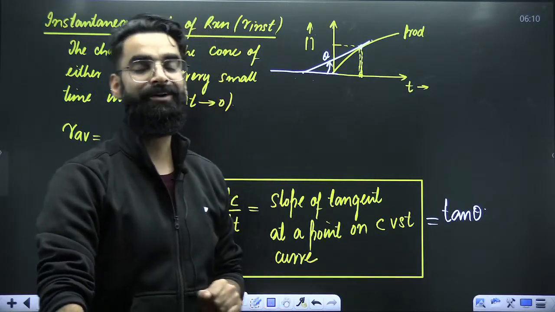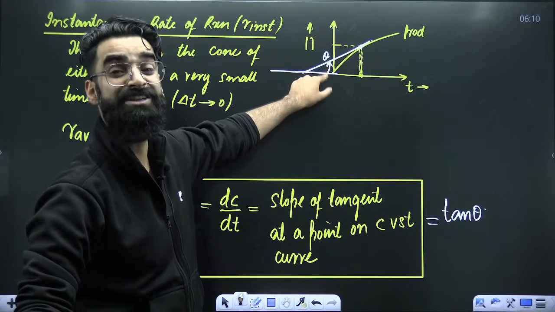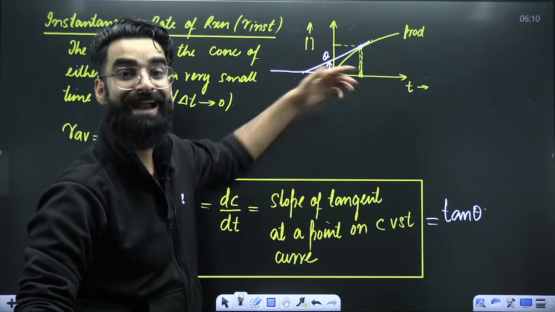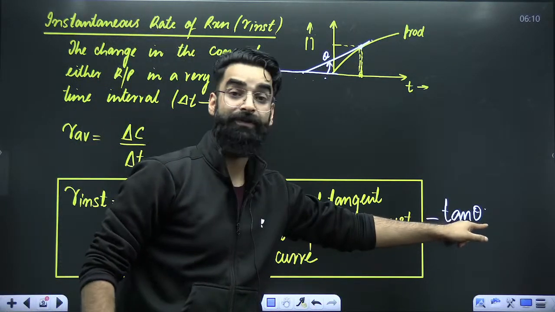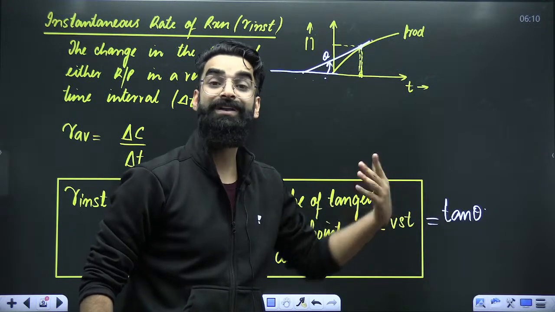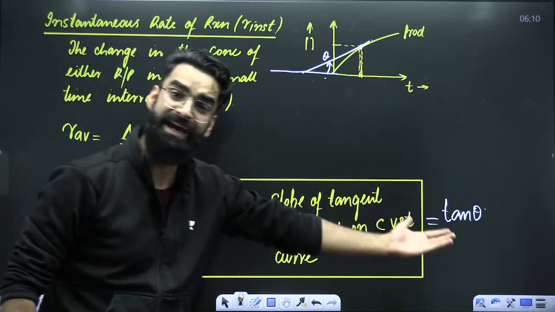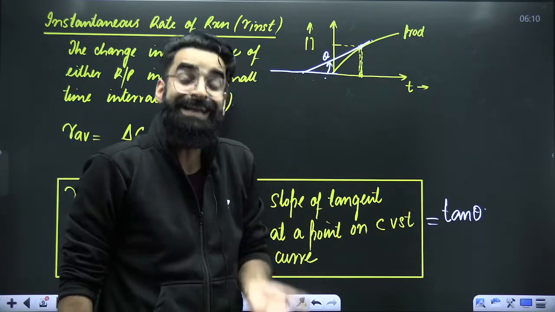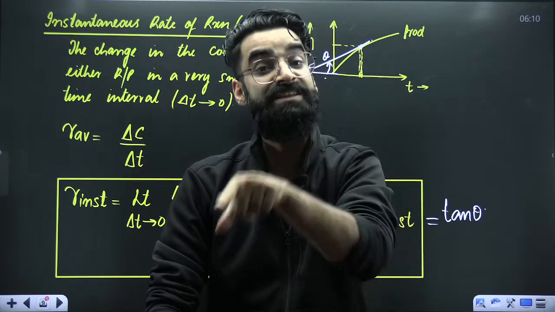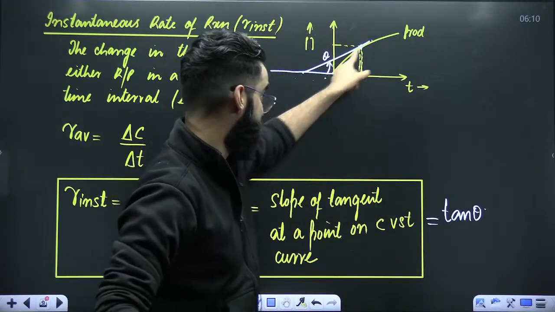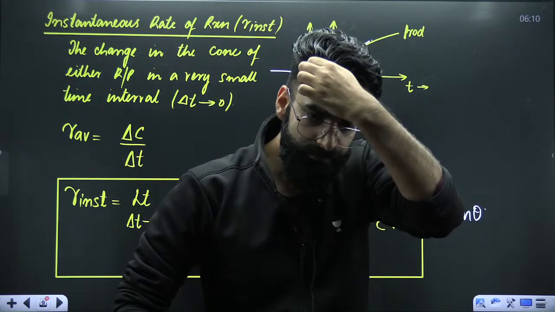And my dear students, try to understand one more thing. Whether theta is acute or obtuse, the theta which we are forming here is acute. And tan of an acute angle is always positive. What does that mean? That means the instantaneous rate is directly coming out to be positive. So that indicates you have calculated the instantaneous rate of reaction with respect to products.